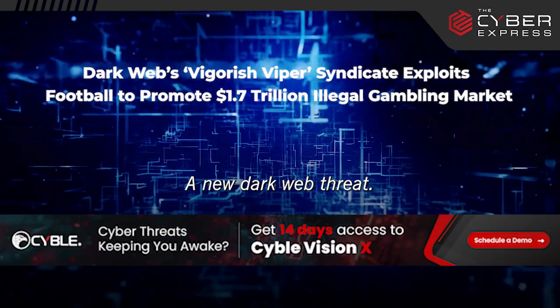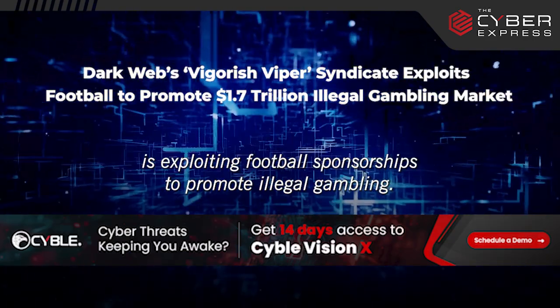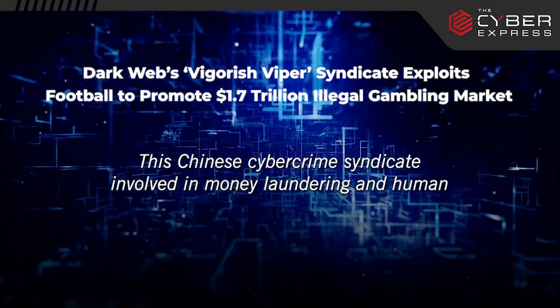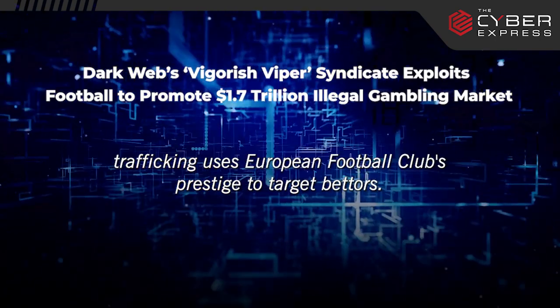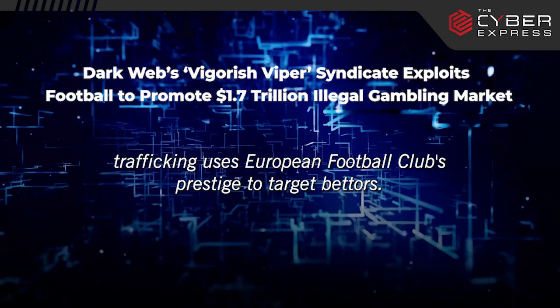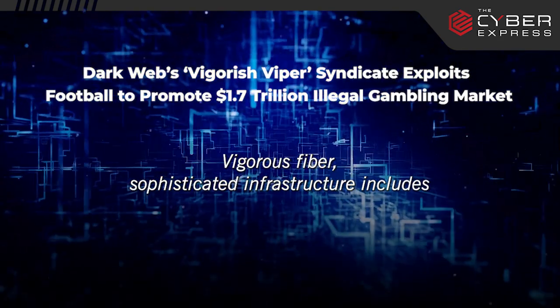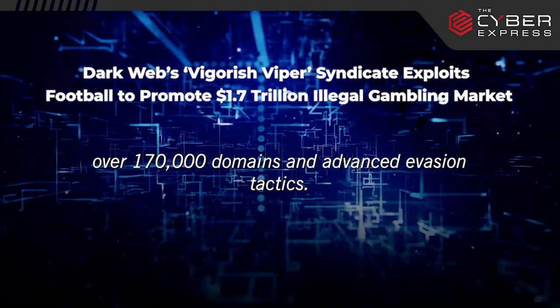Dark web's Vigorish Viper syndicate exploits football to promote $1.7 trillion illegal gambling market. A new dark web threat, Vigorish Viper, linked to the Yabo Group, is exploiting football sponsorships to promote illegal gambling. This Chinese cybercrime syndicate, involved in money laundering and human trafficking, uses European football clubs' prestige to target bettors. Vigorish Viper's sophisticated infrastructure includes over 170,000 domains and advanced evasion tactics.